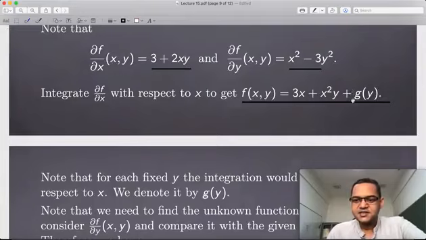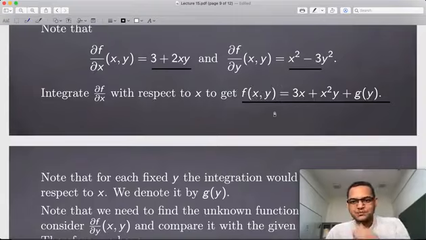Now here you see there is something unknown, g. What is this? When you integrate, there is going to be a constant of integration, isn't it? But this constant is not really a constant for all time, because it depends on y. It's a constant with respect to x, but if y changes, this may change. So you think of it as a function of y. So in order to find this function f, all you need to do is figure out this g. And we have another equation to do that.